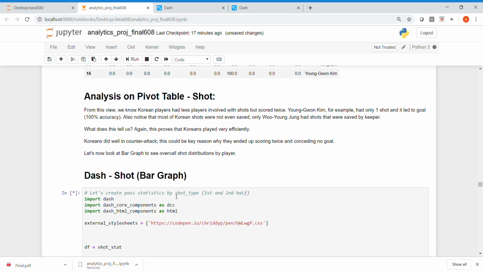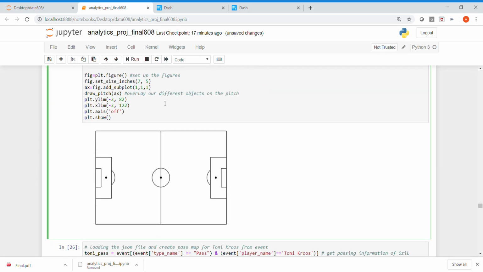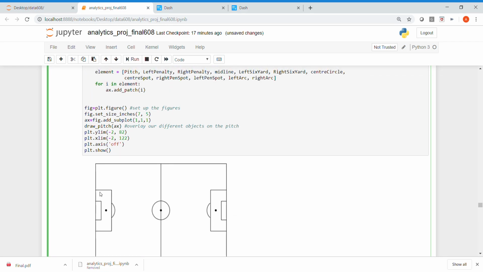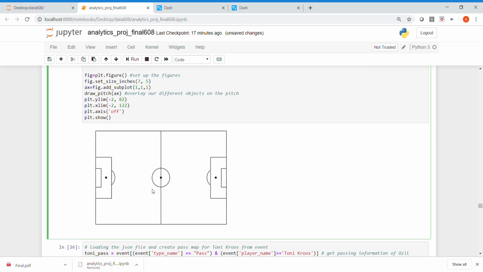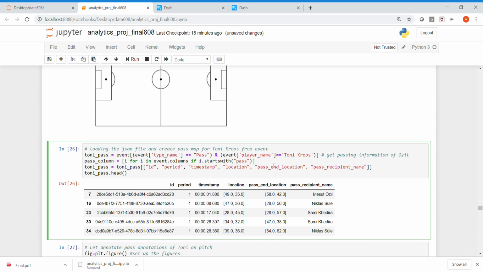This is interesting because it shows that this type of graph is also possible in matplotlib, which is pretty fantastic.